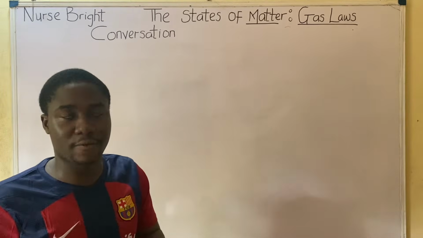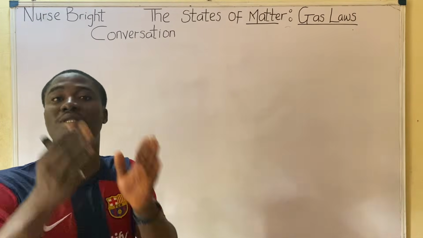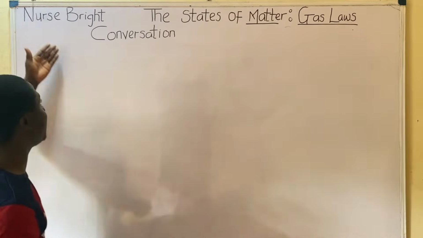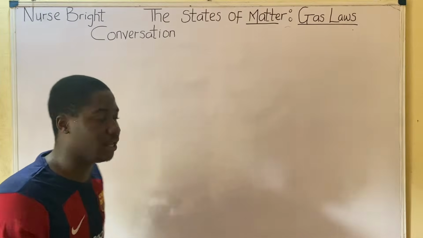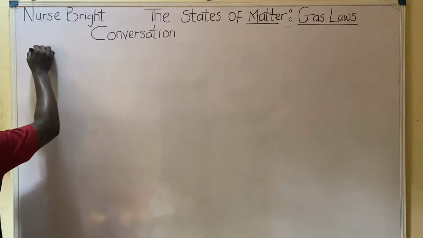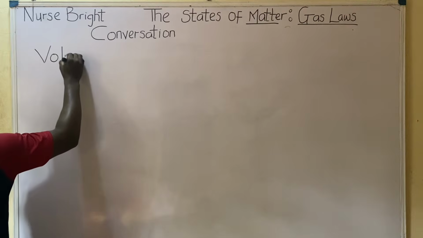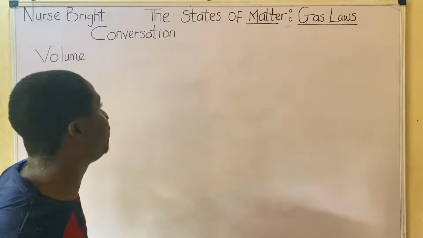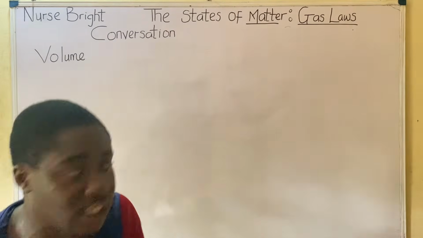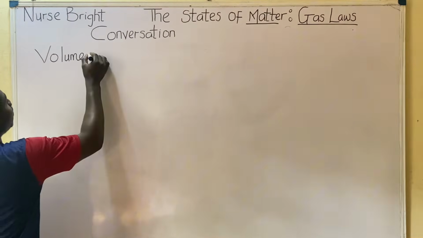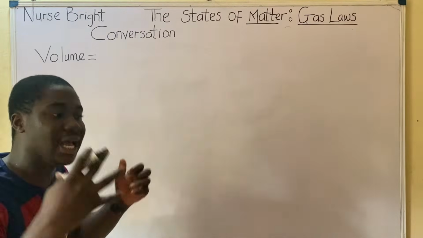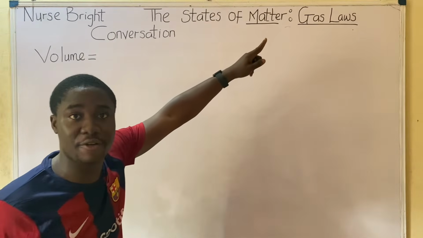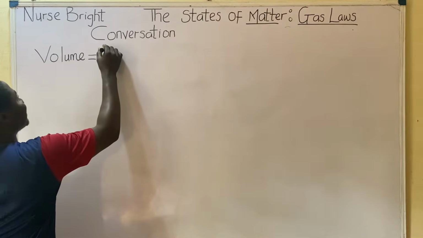Okay guys, moving further, let us move over to the conversions of the aforementioned variables. Remember, we listed out the variables that describe a gas's behavior, and the first one we talked about was volume. Now let us understand how this volume, which we explained to be the space occupied by a body, is converted. How do we convert this volume when we see it in the gas laws, which we'll explain very soon?